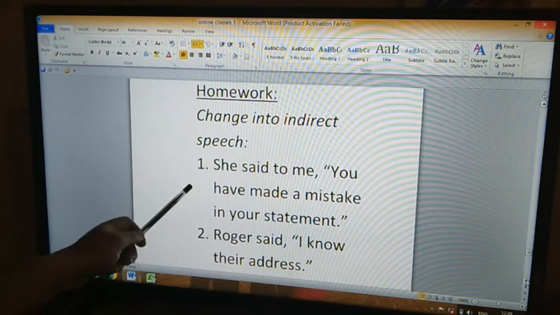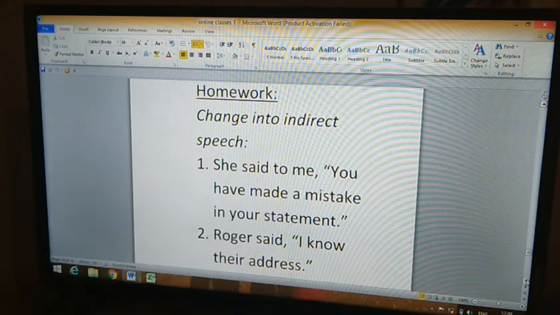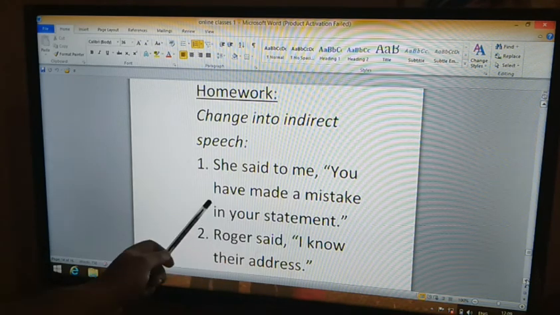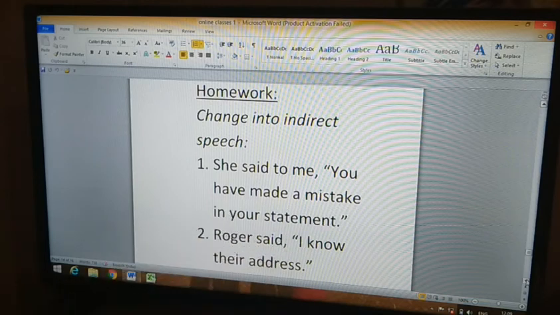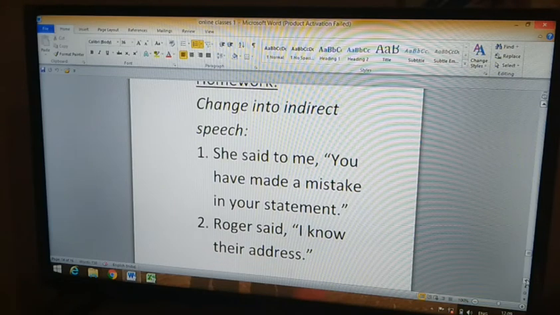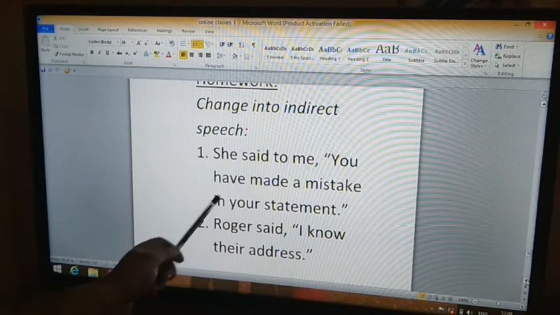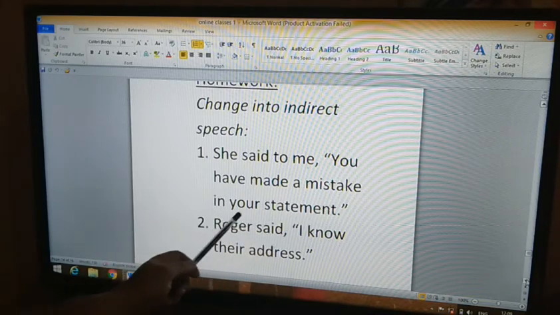First question is, she said to me, "You have made a mistake in your statement." So take down the homework. You have to change them into indirect speech. The first one is, she said to me, comma, double inverted commas, you have made a mistake in your statement.